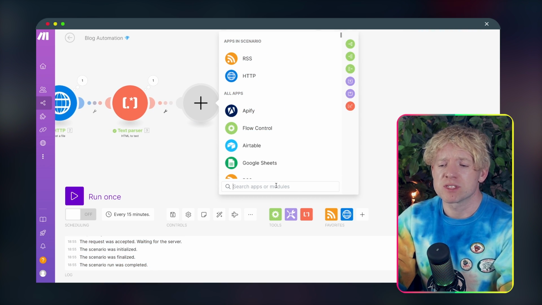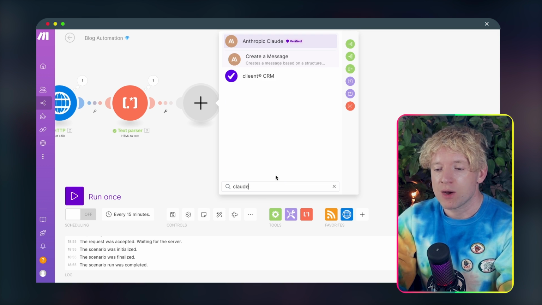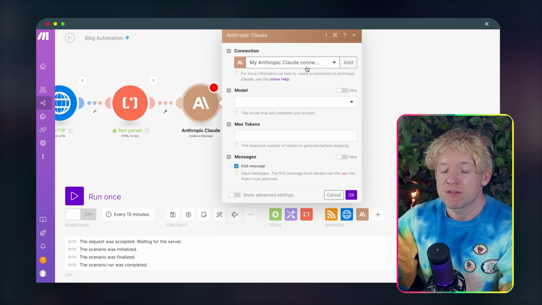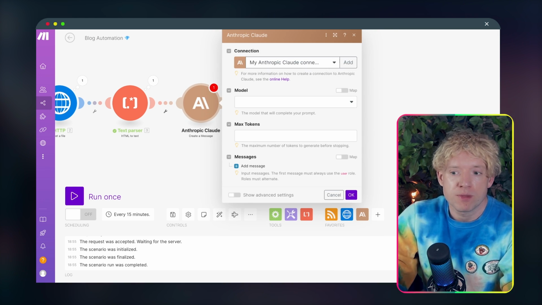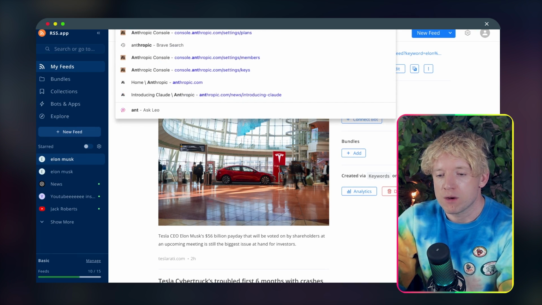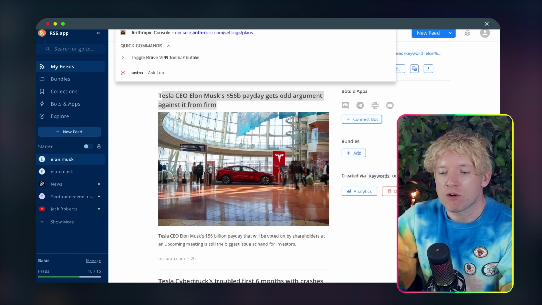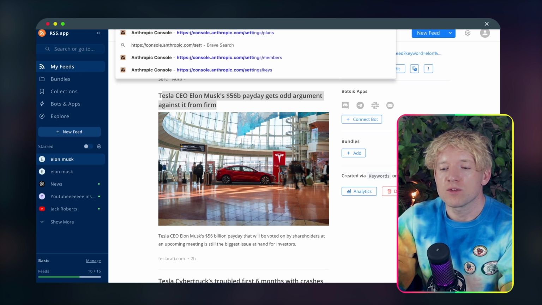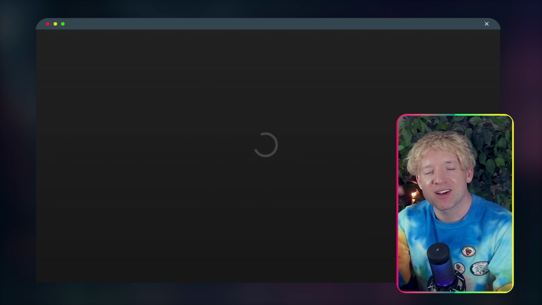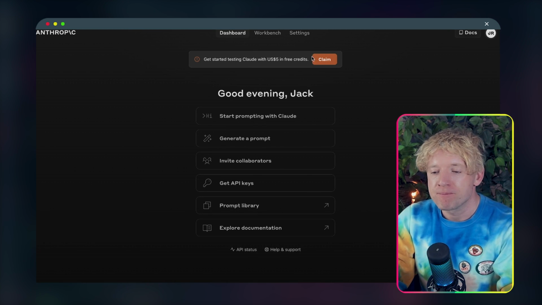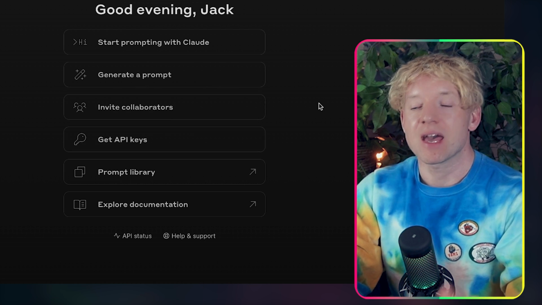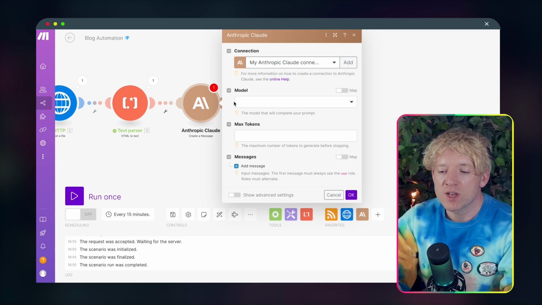And again, guys, you can substitute that for different if you want to. I'm going to go for Claude, create a message. Now, if you've not connected it yet, you'll need to go over to, as we said before, Anthropic, console.anthropic.com. Don't worry, I'll put the links down below so you can just press the buttons and run with it. Cool. And then basically when you're here, you can get API keys, you can deposit $5. So you connect those together.